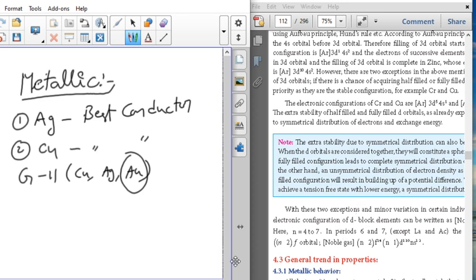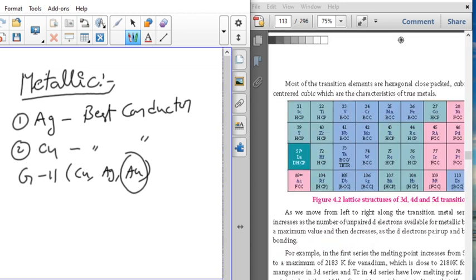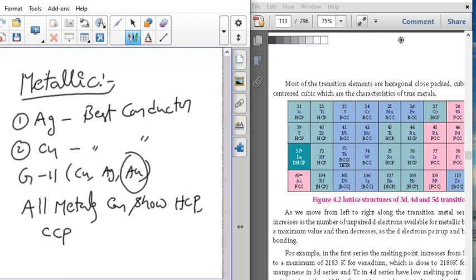In metallic properties, one more important property we have to discuss: all these d-block metals can show HCP, hexagonal close packing, CCP, cubic close packing, BCC, body centered cubic packing, and FCC, face centered cubic packing structures.